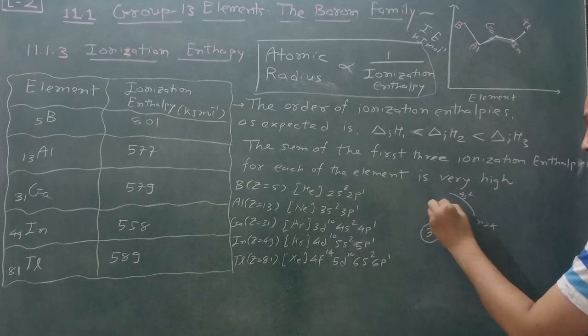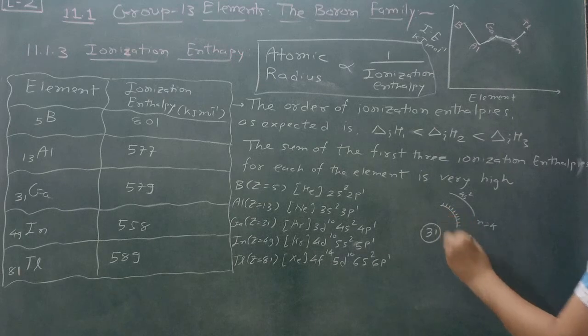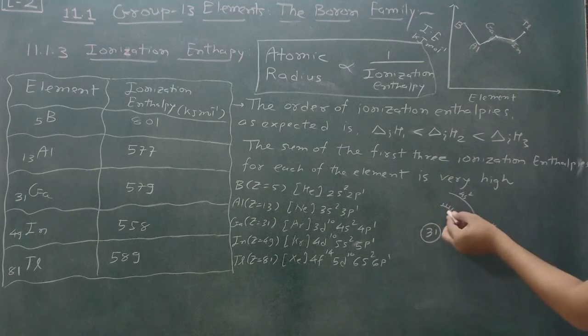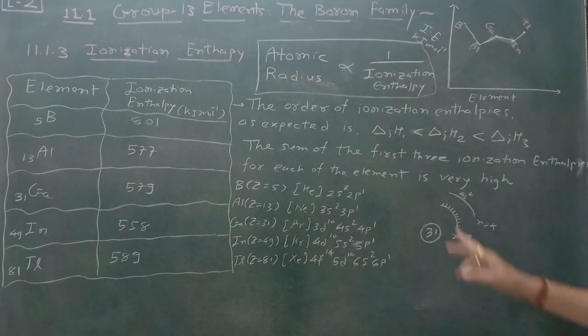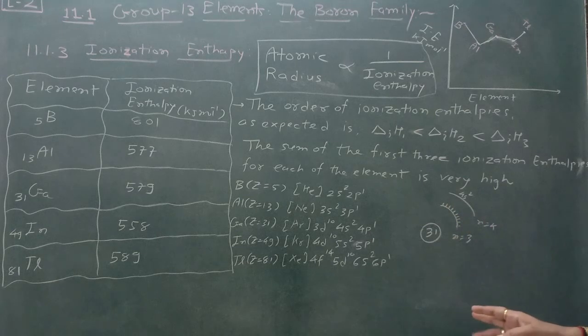Just you see, according to the above principle, 1 2 3 4 5 6 7 8 9 and 10. So these 10 electrons are there, and once again they go in 4p1. This 3d10 is completely filled, then they go in 4p1.